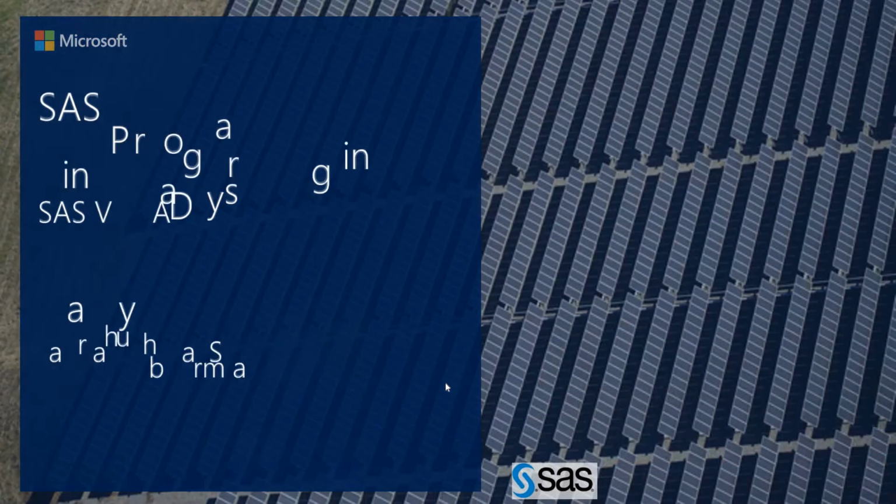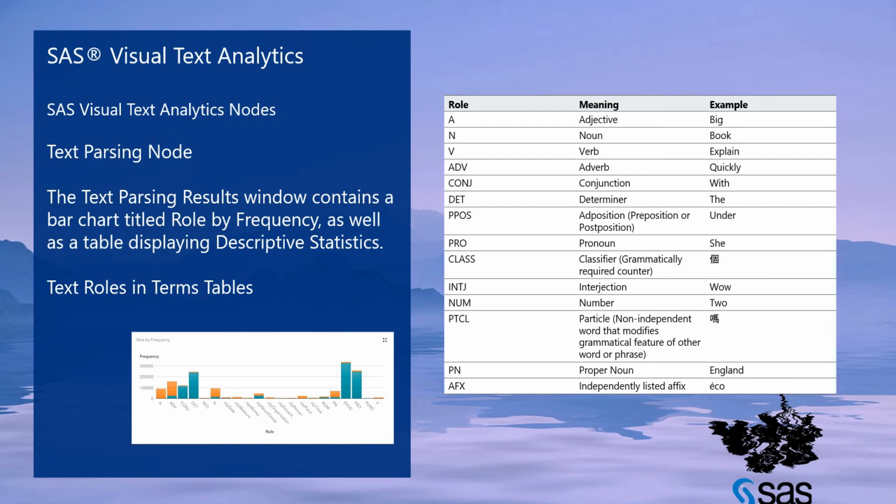In this SAS Viya session we are doing SAS Visual Text Analytics. We are going through the nodes one by one. In the last session we discussed the text parsing node, and now we are going deeper into it. So what is a text parsing node? The text parsing node enables you to view and explore the terms that are represented in a document collection. During the parsing process, terms are either kept or dropped based on their importance.